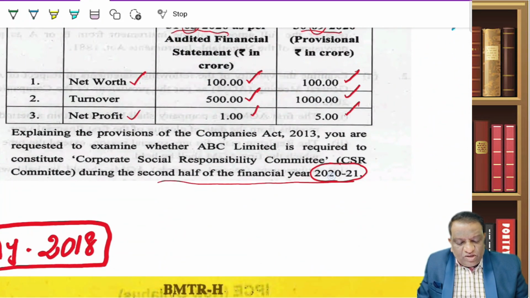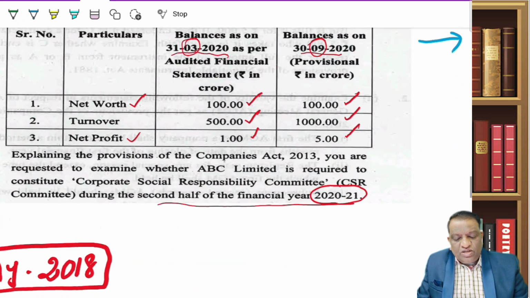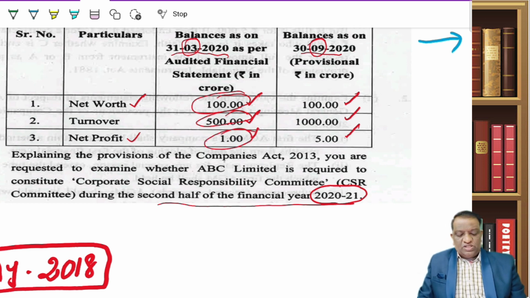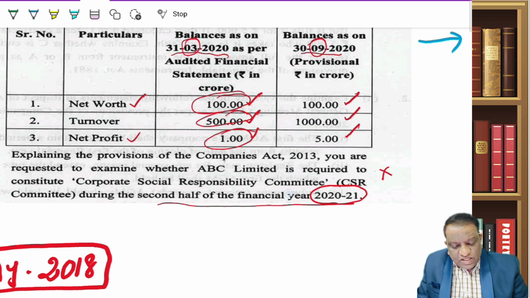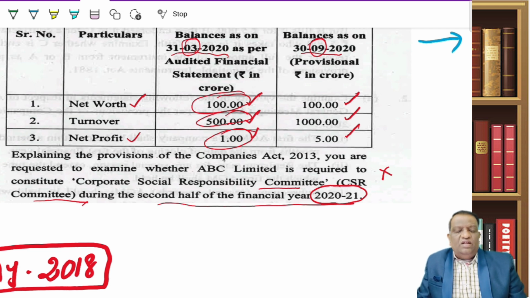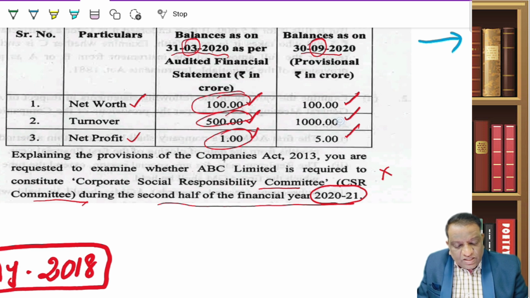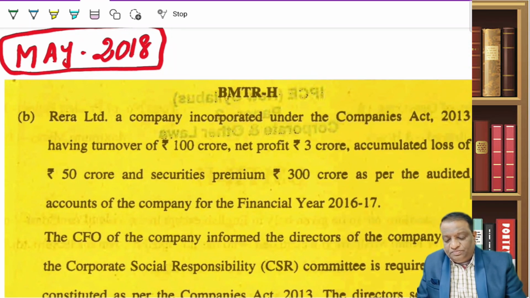So, for this, since he wants us to decide for 2021, what you have to look at is 1920. If you look at 1920, be it net worth, turnover, or net profit, all are less than the threshold limits. Therefore, CSR is not applicable. Whenever CSR is not applicable, a CSR committee also is not required to be formed, for the simple reason that none of these thresholds are met. But the turnover is touching 1000 crore, but this is in the current year. What we need to see is the preceding year. That is the small sensitivity that you need to keep.